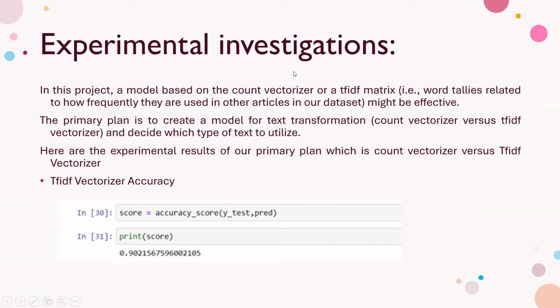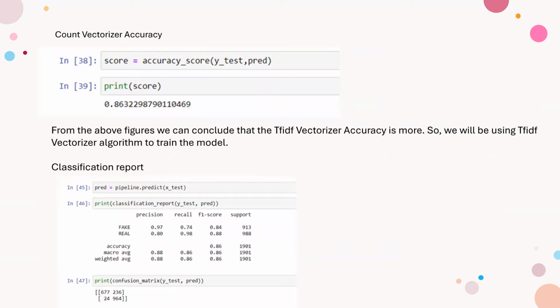One is count vectorizer and one is TF-IDF vectorizer. These two classifiers are the main process for the text classification. Here is the accuracy score, which is for the TF-IDF vectorizer. And coming to the count vectorizer, this is the accuracy. From this, we can say that TF-IDF vectorizer has more accuracy than count vectorizer.